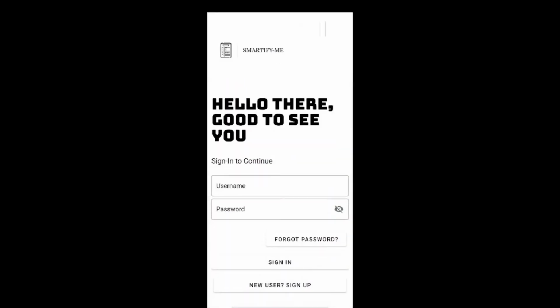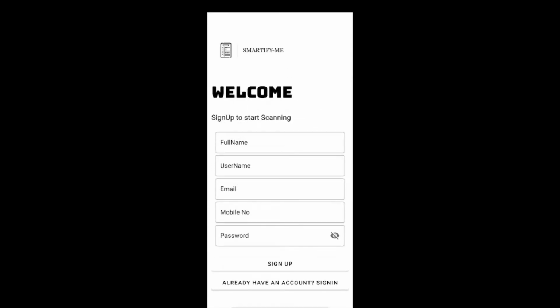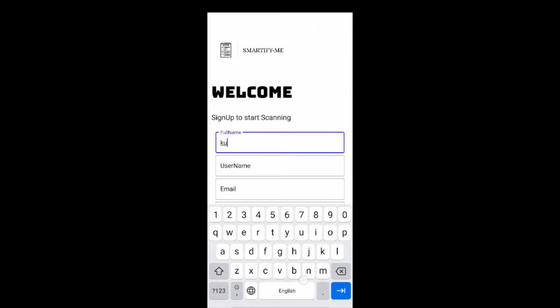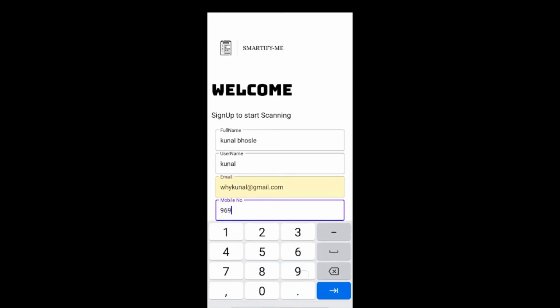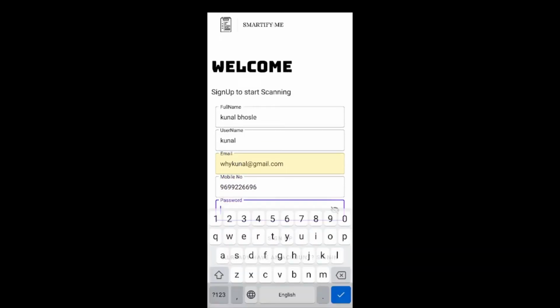When we first open the application, we see the startup screen and then it takes us to the sign in page where we enter our username and password and sign in to our account. If you don't have an account and you are opening the app for the first time, you can choose to sign up and create a new account. You can create a new account by entering the following details: full name, username, email ID and your phone number. And you have to choose a password so that you can enter that password next time you want to access your account.